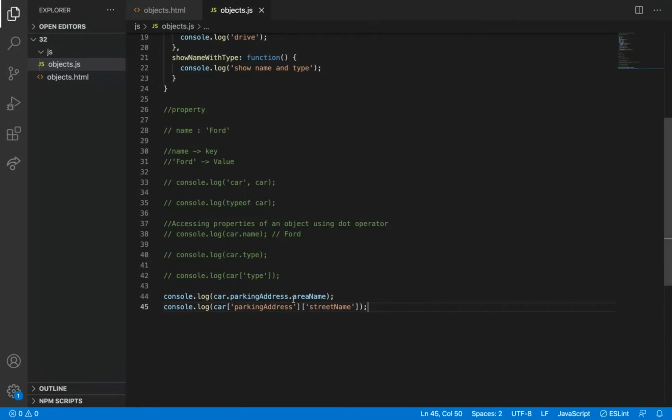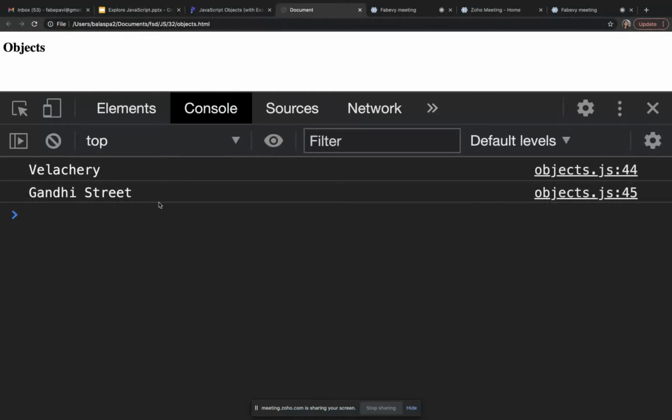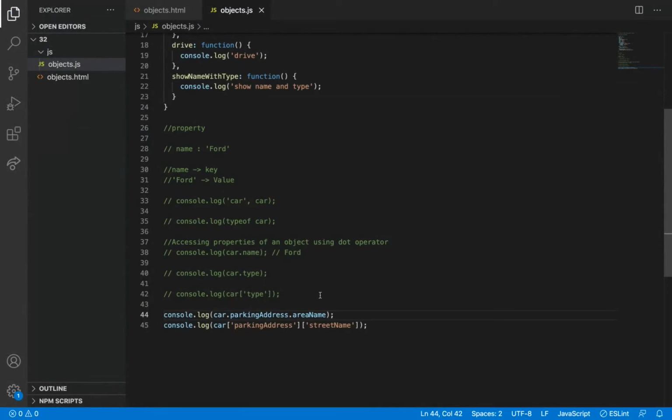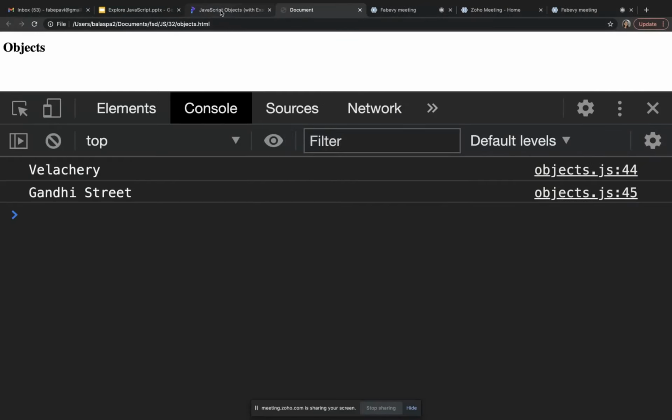So here it gave area name Velachery, and then this is street name, Gandhi Street. So in different kinds of methods we have accessed. So this is called nesting of objects. Fine.